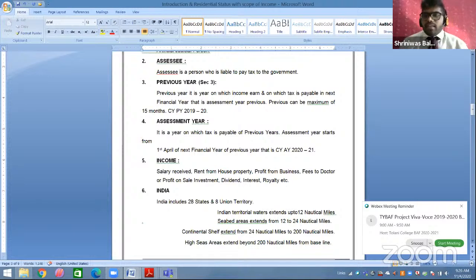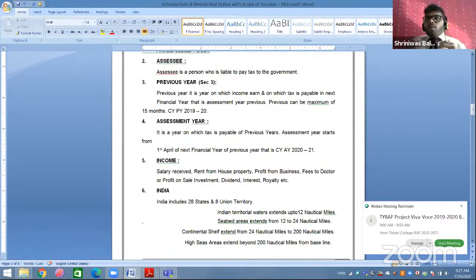Now let me explain. For example, we are in the financial year 2021. The current financial year that is going on started from 1st April 2020 and will be ending on 31st March 2021.